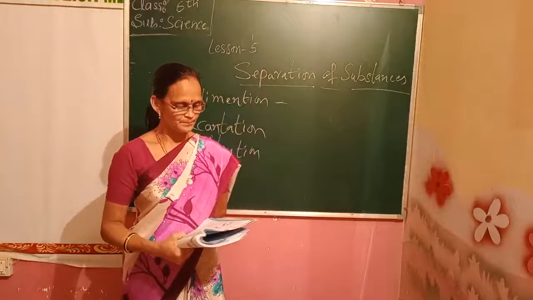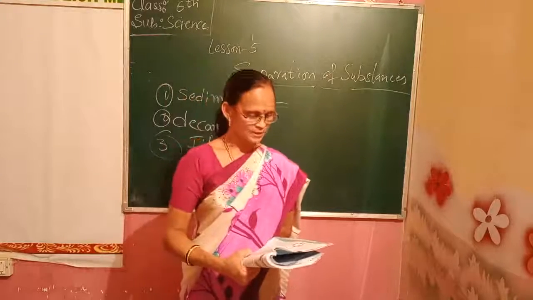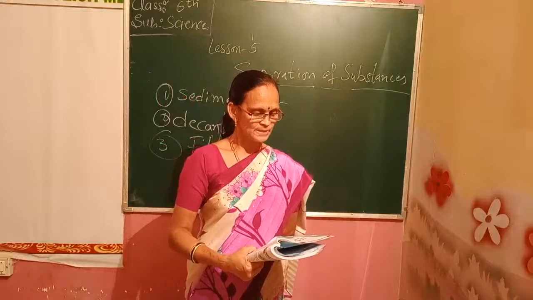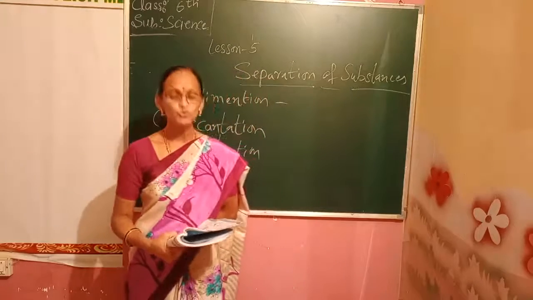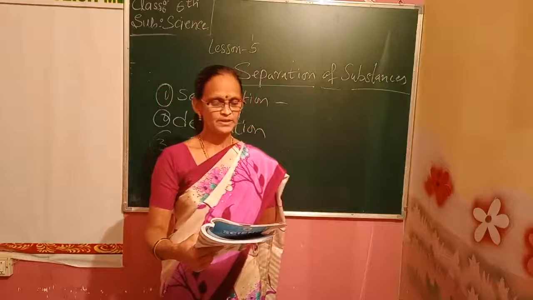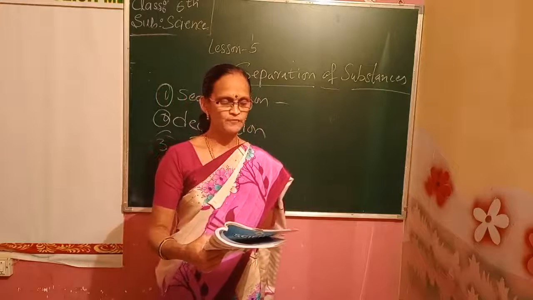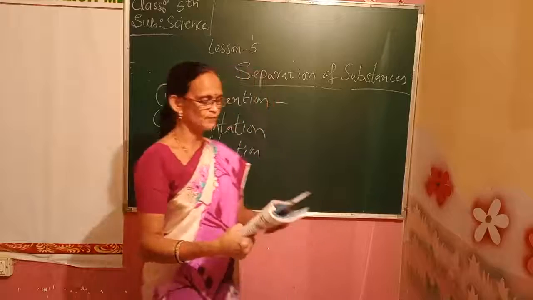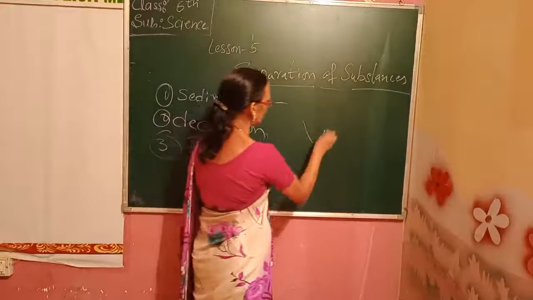In this way, see Activity 5.9 for the steps involved in using the filter paper. How to use filter paper is shown in this Activity 5.9. A filter paper folded in the form of a cone is fixed on the funnel. Now he is telling you to put a funnel.